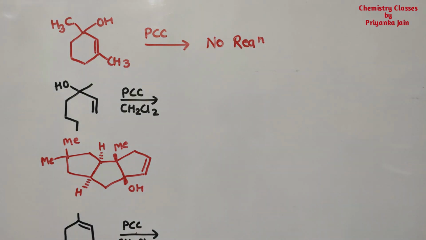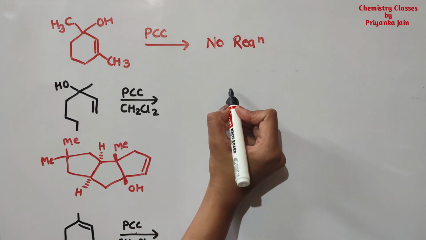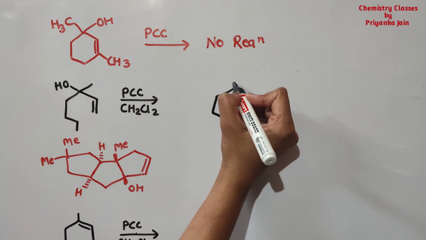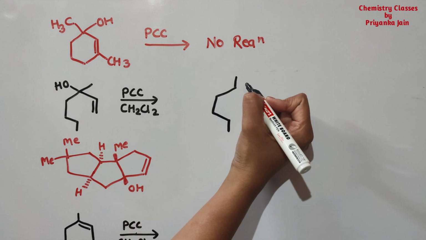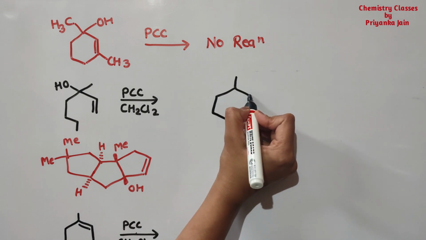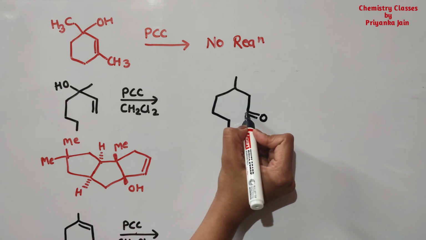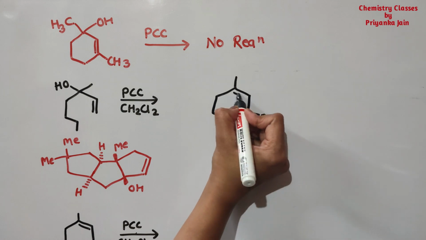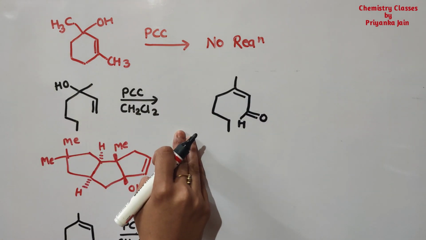Similarly, in this case, the double bond is in conjugation with the OH bond, so there will be allylic oxidation. This methyl group will be present as it is, at this position we get the double bond and hydrogen, and the double bond will now shift here. So this is the basic reaction of Babler oxidation.